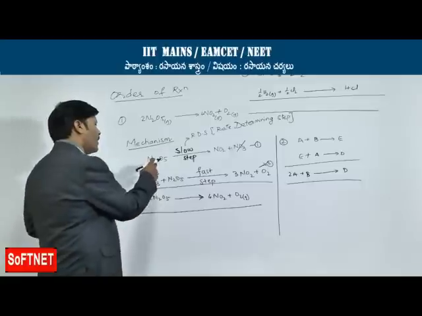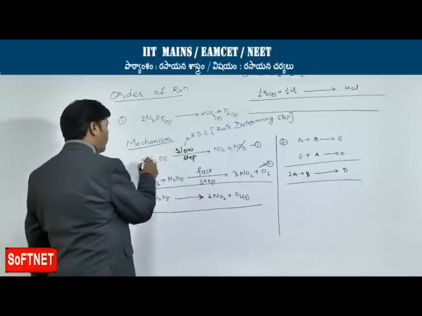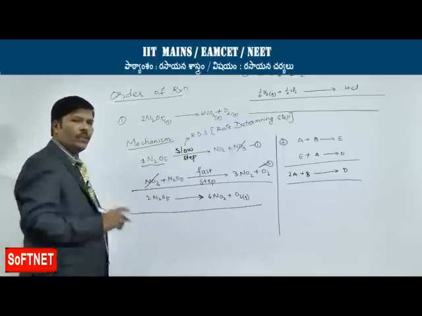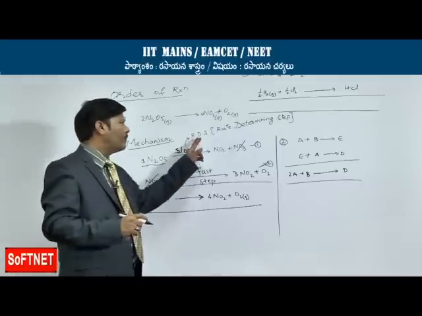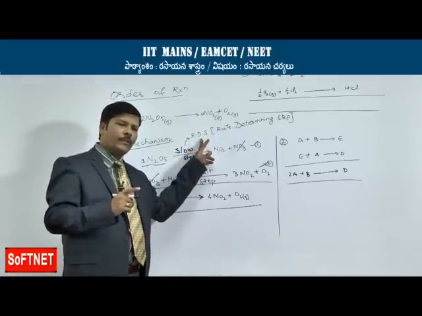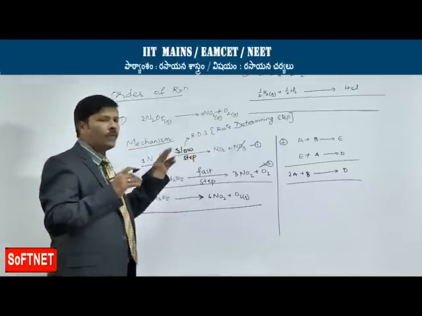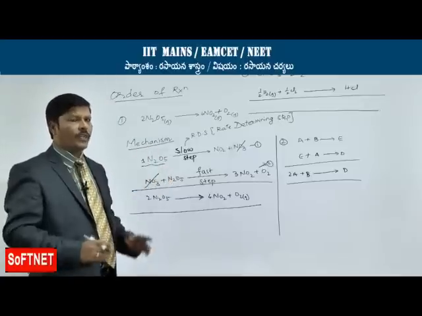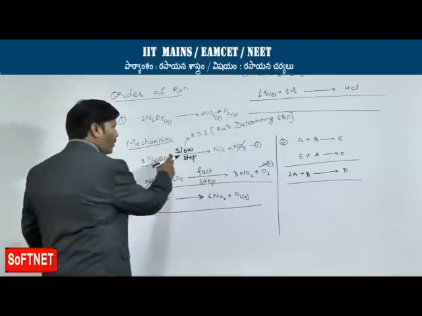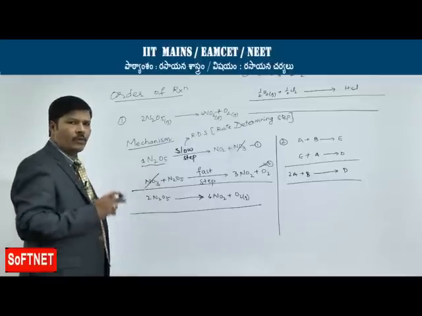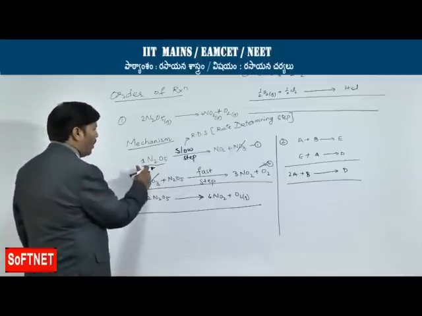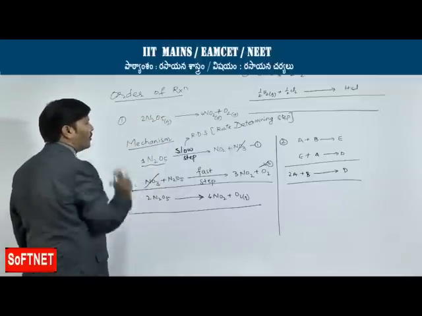But if you take the slowest step, here we have only 1 mole of nitrogen pentoxide. The slowest step is always the step which is called the rate determining step. The rate determining step is the only step which is going to decide the order of reaction. So, I am going to take the rate determining step, that is the slowest step, and predict the order of reaction for this decomposition of N2O5.